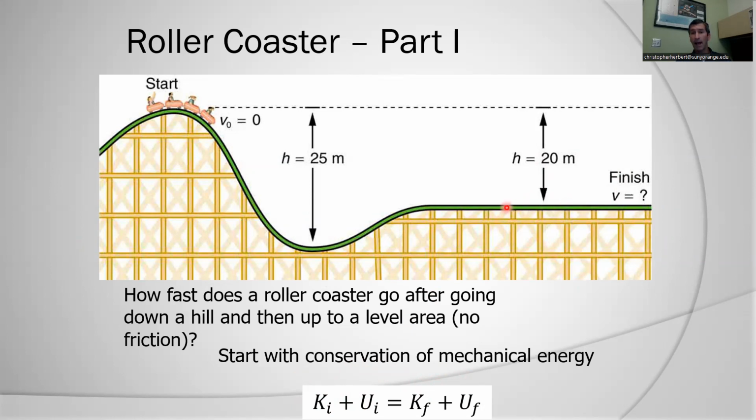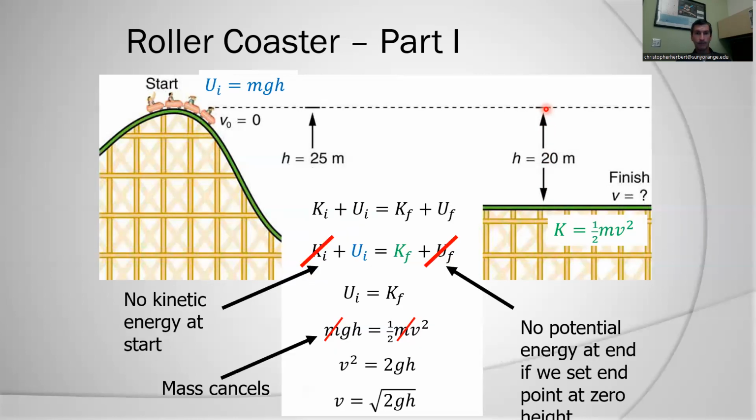Oh, by the way, I have defined this point right here as having 0 potential energy. So even though it drops down from its initial height of 20 meters, that's where y is going to be set equal to 0. And at the top here, y will be equal to 20 meters. So again, I'm going to start with my roller coaster not moving, so there's no kinetic energy at the beginning. I'm going to end up with no potential energy at the end when I've dropped down 20 meters.